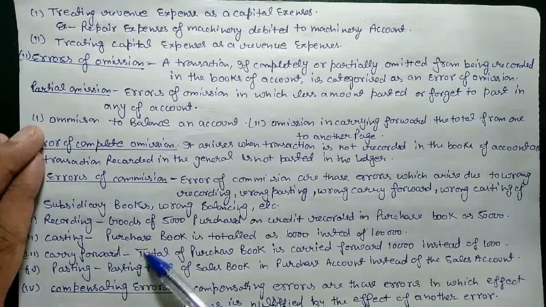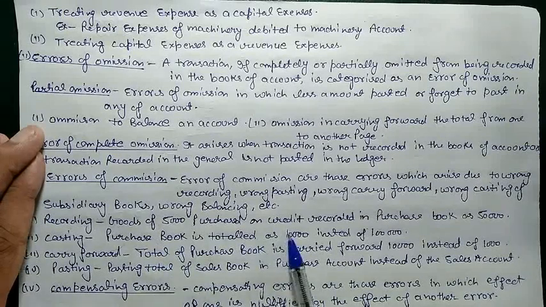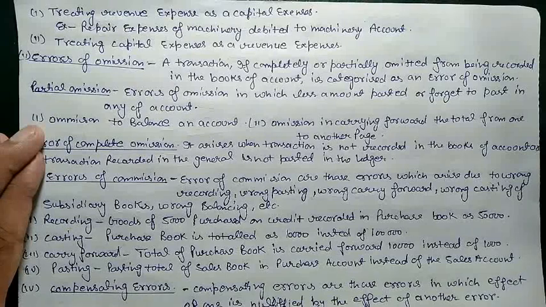Next we have error of casting. In case of casting, the purchase book is totaled as 10,000 instead of 1 lakh. When we are totaling the purchase book, the total is 1 lakh, but we totaled it as 10,000. So this is the error of casting that we have in error of commission.